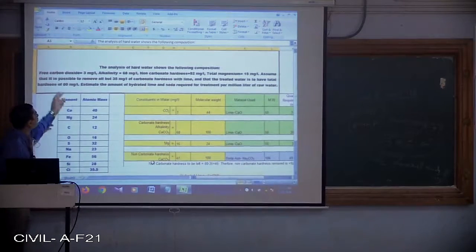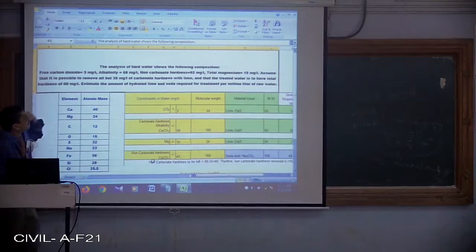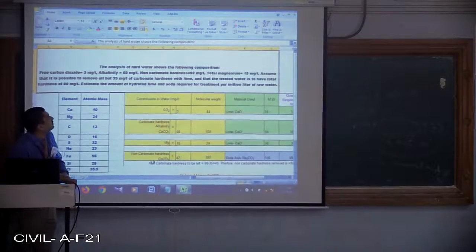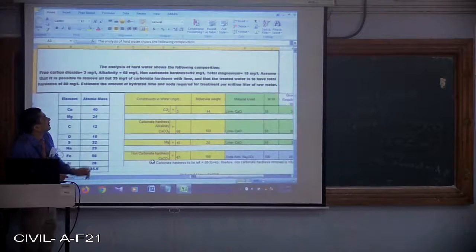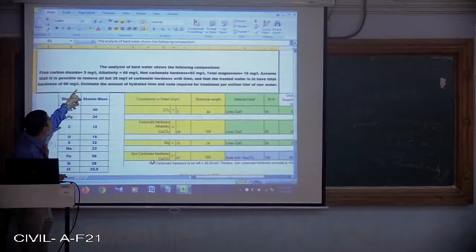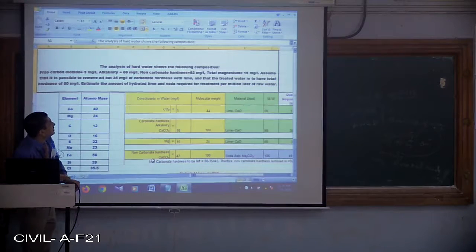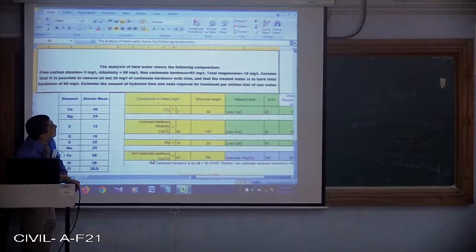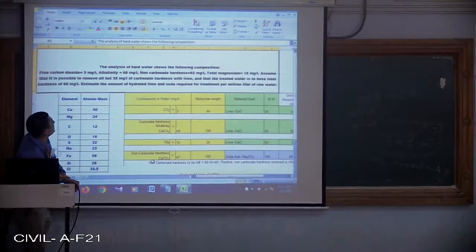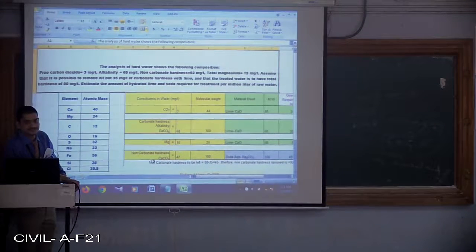Assume that it is possible to remove all but 35 mg per liter of carbonate hardness with lime, and that the treated water is to have total hardness of 80 mg per liter at the outlet.